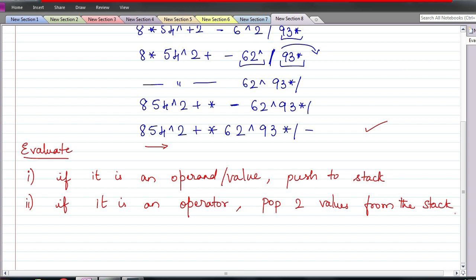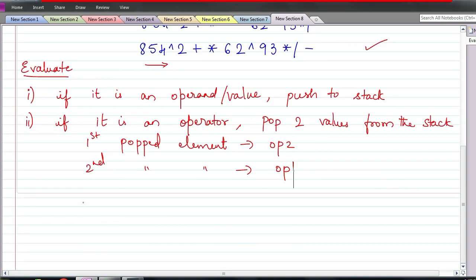Pop two values from the stack. So first popped element is OP2. Okay, second popped element is OP1, and then perform the operation.